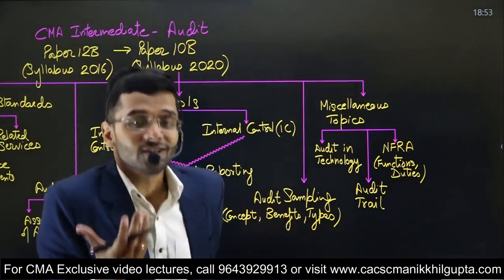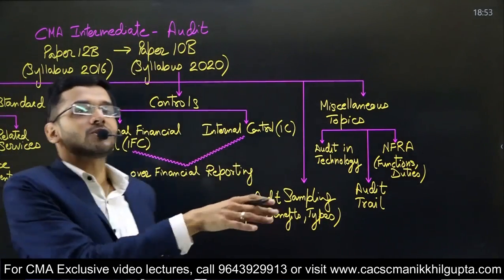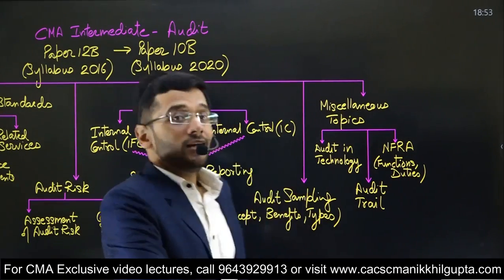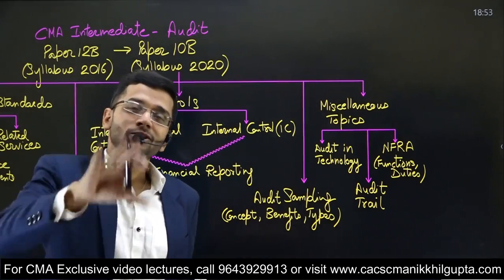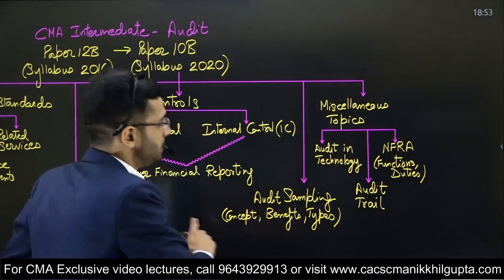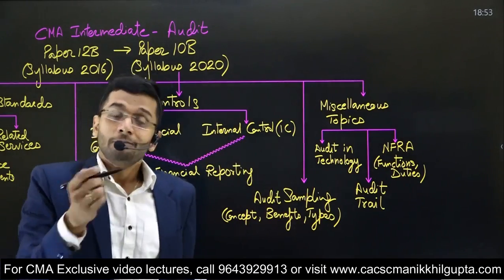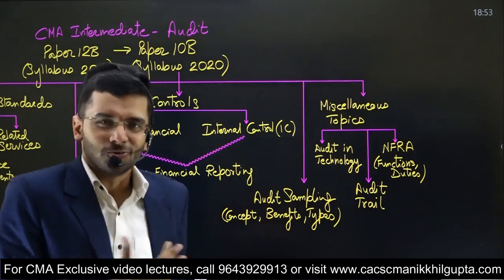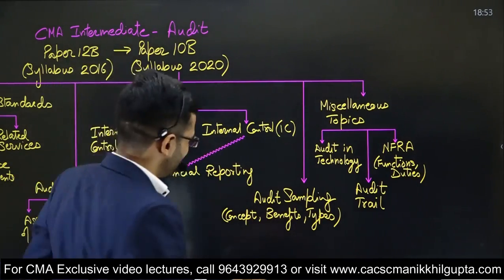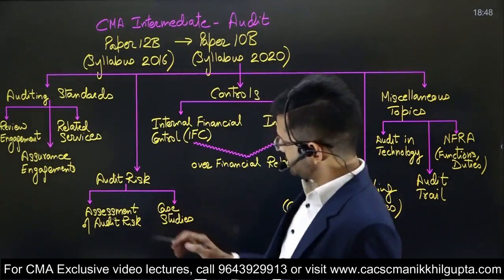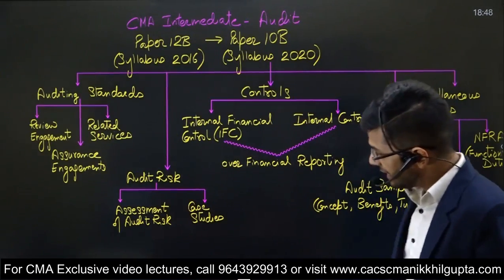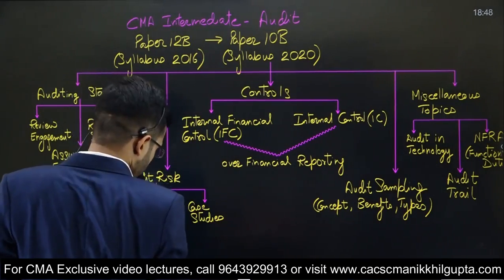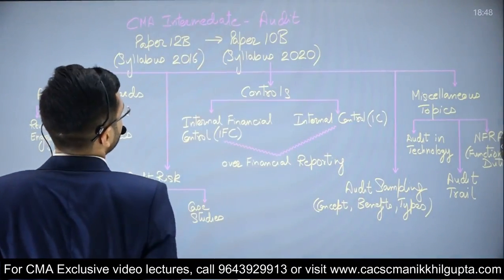So this is another benefit of knowing what are the new topics which have been introduced in June 2023 attempt, the syllabus 2022. This is another benefit which you'll derive for the students who are giving their attempt in June 2023. They will be able to actually prioritize these topics over other topics, because for sure examiner will be very lured to give these topics in the examination. Alright, so yes guys, these are the 5 things which have been newly introduced by the Institute of Cost Accountants of India for your new syllabus audit. CMA Intermediate Audit, paper number 12B, convert into paper number 10B.